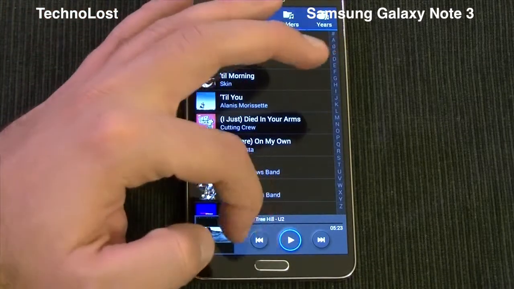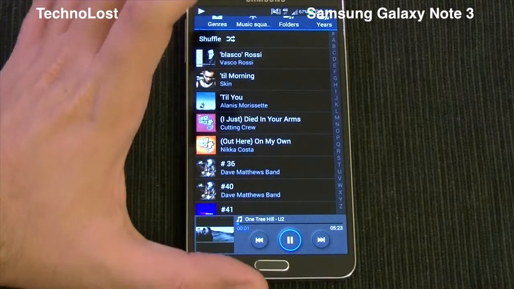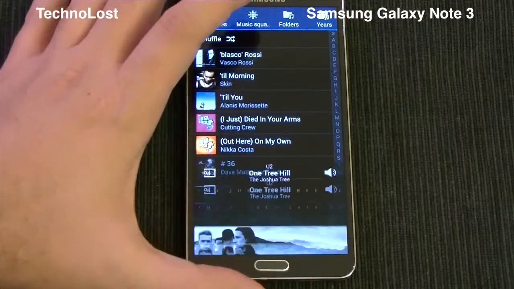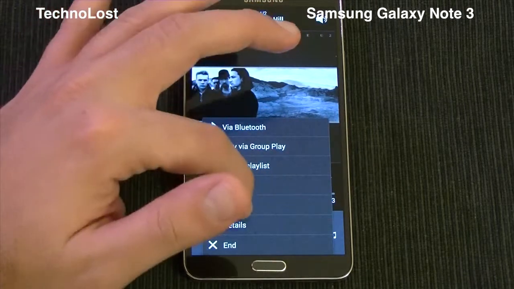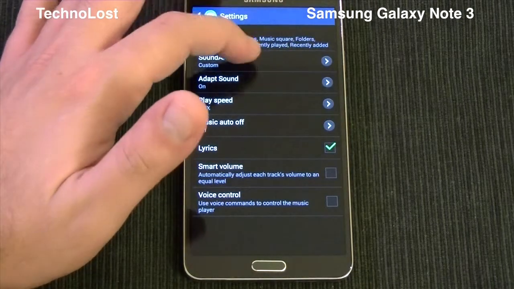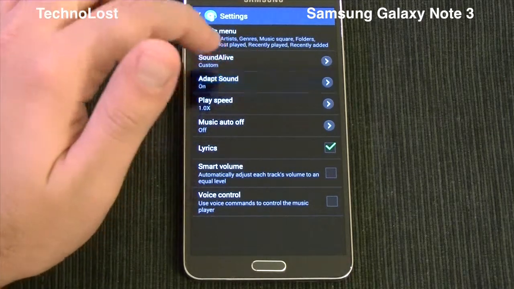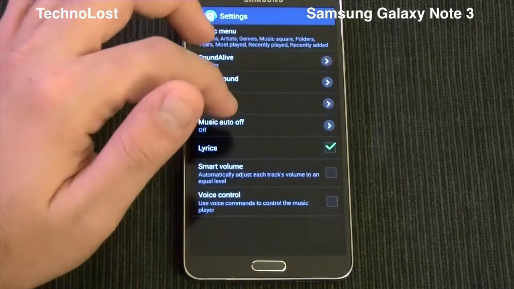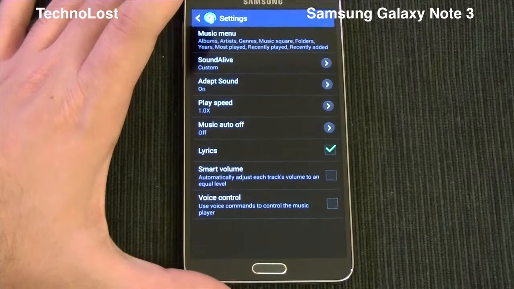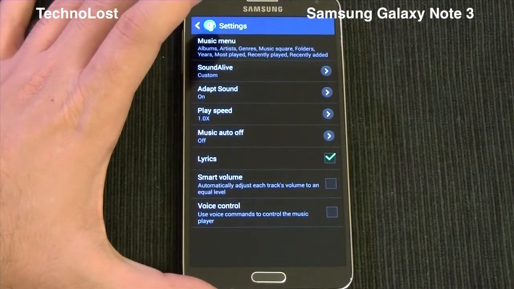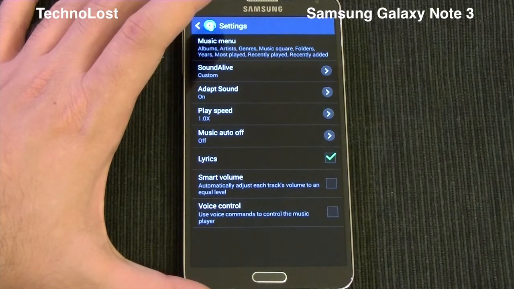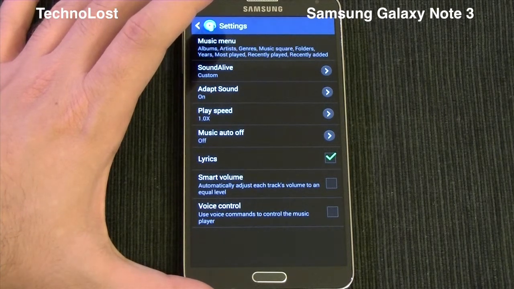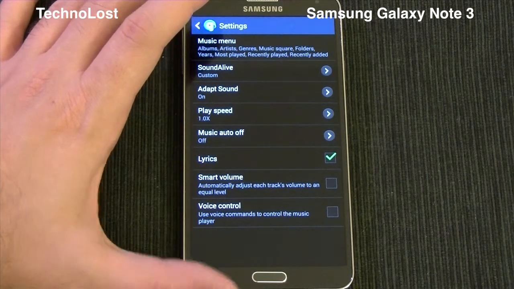What is really interesting here is that we have something new for the equalizer, like this. If we get into the settings, we have a few more things for the equalizer. We have Adapt Sound, which is pretty good, which I do suggest you try, because it performs some kind of audiometer test for your ears, and you can perfectly adjust the sound of the music and the speaker for your ears. This is really good.